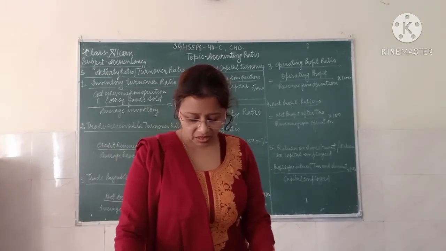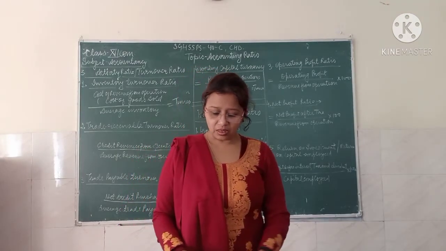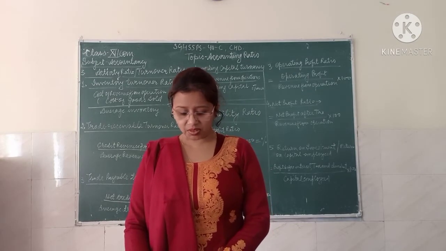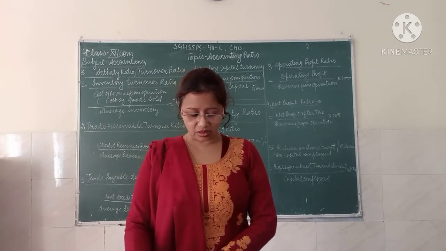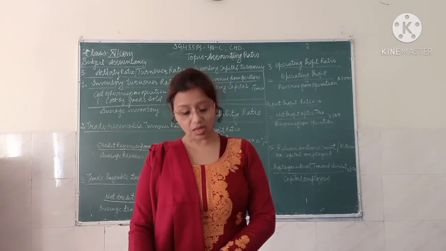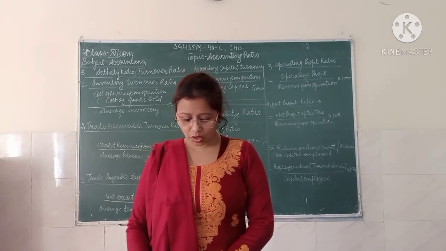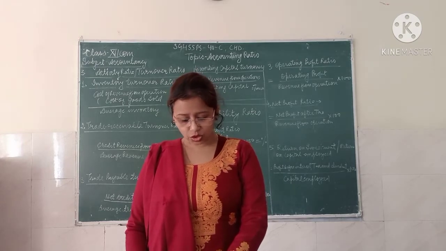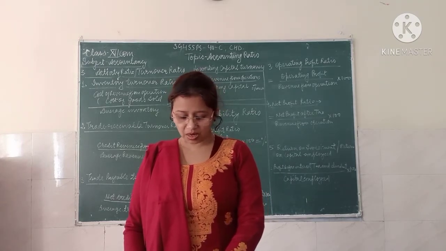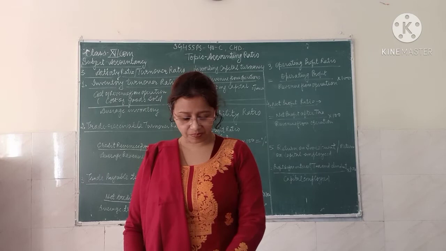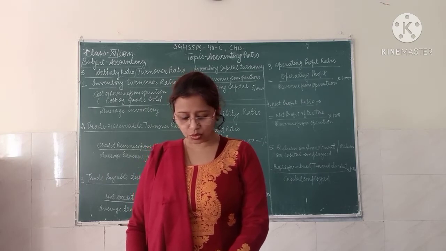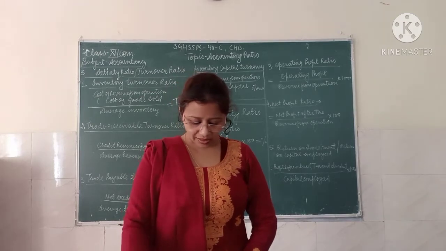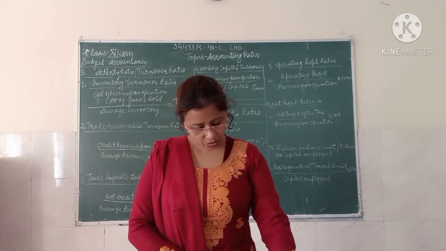And what is the main importance of this ratio? This ratio indicates the number of times the trade receivables are turned over in a year in relation to the credit sale. It shows how quickly trade receivables are converted to cash equivalents, and thus shows the efficiency in collection of amounts due against the trade receivables. A high ratio is better since it shows the debts are collected more promptly. So a high ratio is good here.